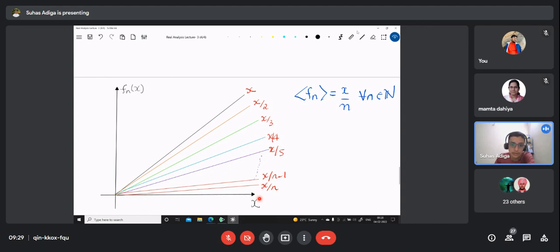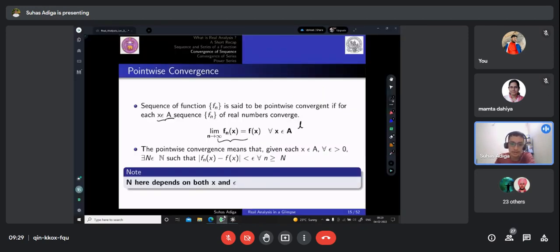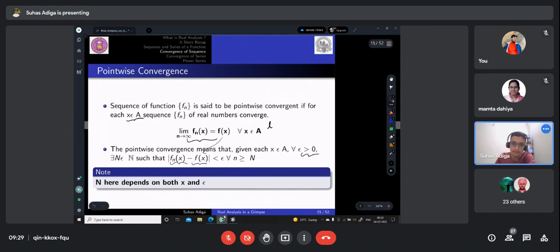Before we were looking at real numbers, but now we are looking at functions. So all these functions are going towards zero. So in this case it is converging to zero. This is what we mean, right? So the pointwise convergence can also be given like this, that is absolute value of fn of x minus f of x is less than epsilon for all n greater than or equal to N, and this epsilon is always greater than 0.